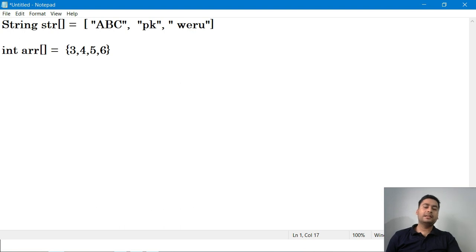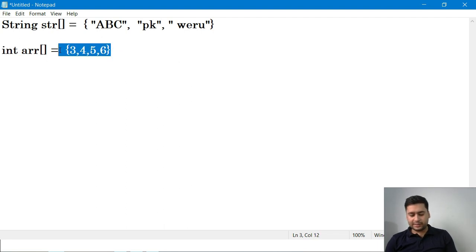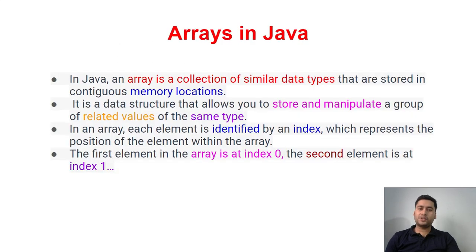If I create that, then only it will work. If I give some other things, it will not work. It will accept only string type of data, and it will not accept any integer. If you give the type integer, you can store only integer type of data. This is called similarity, or the similar type of data we can store in an array.